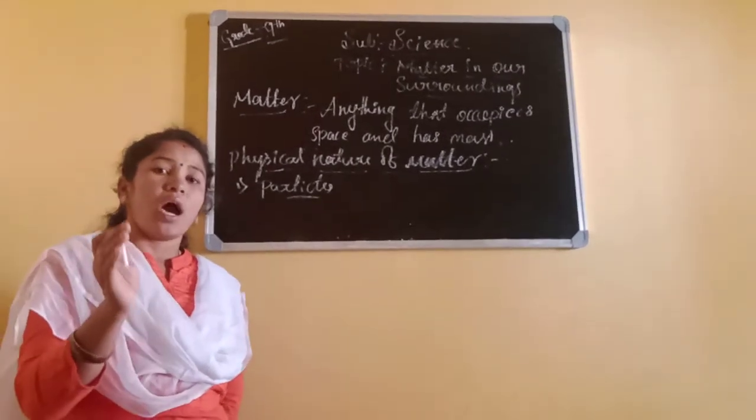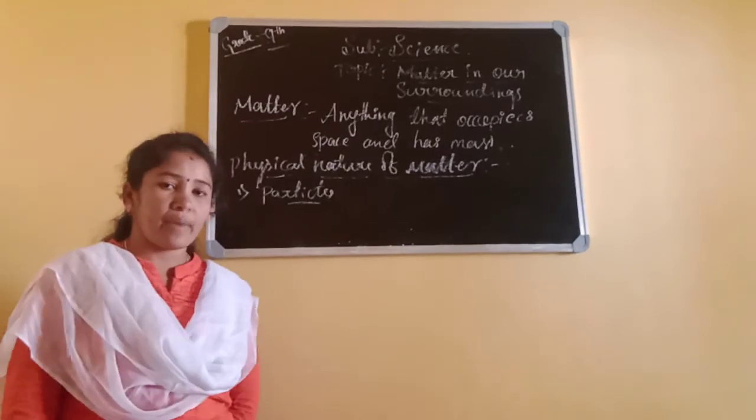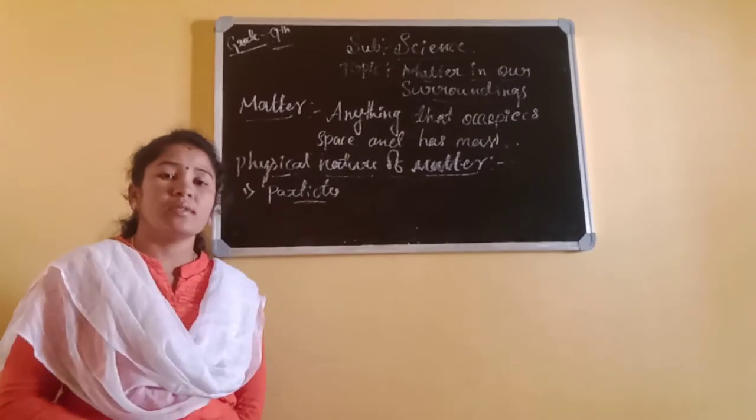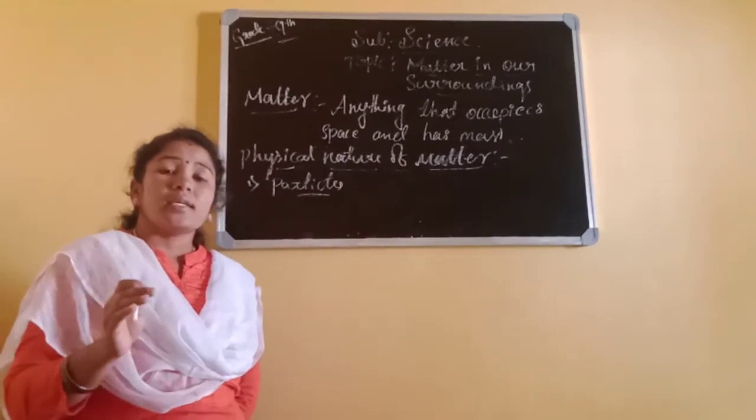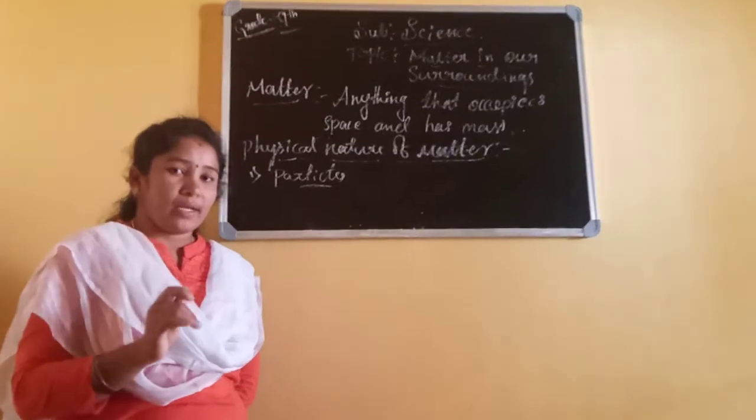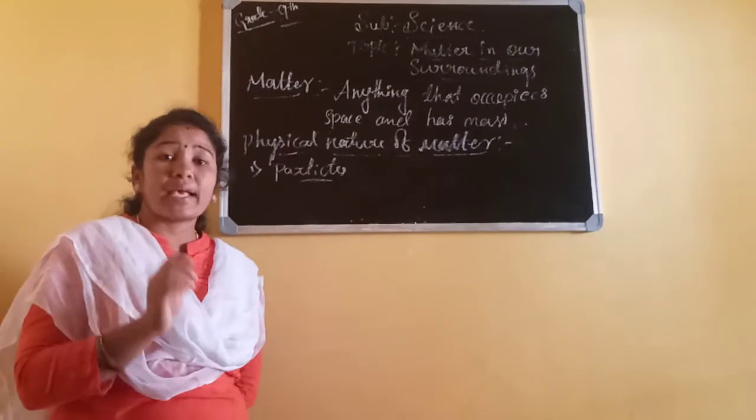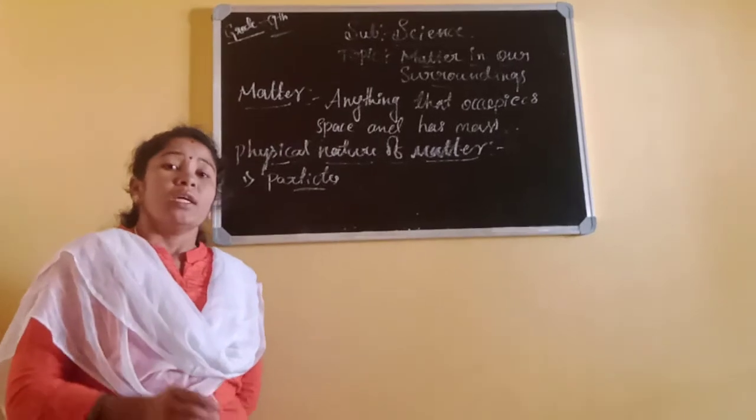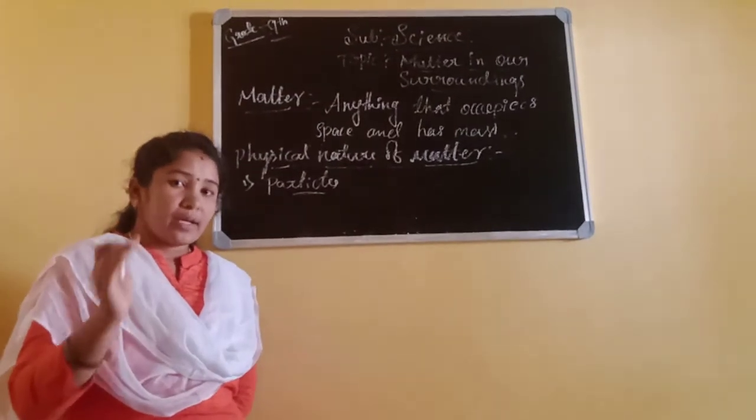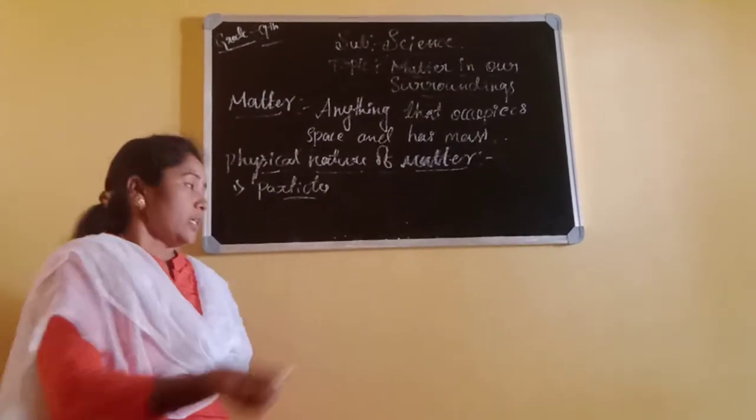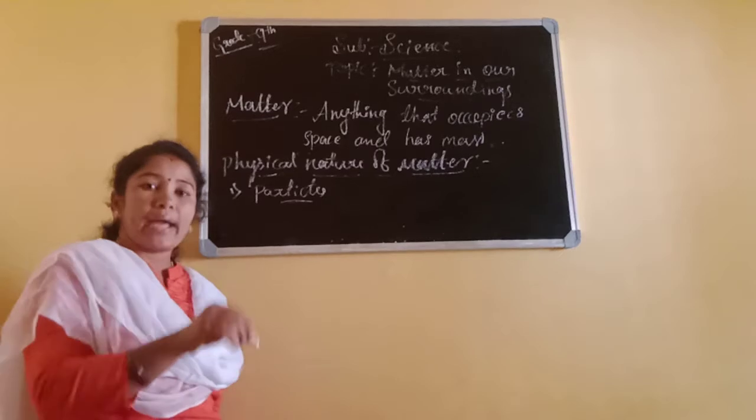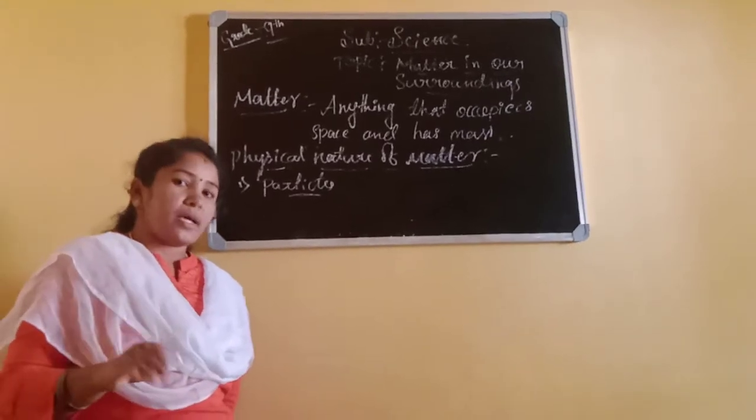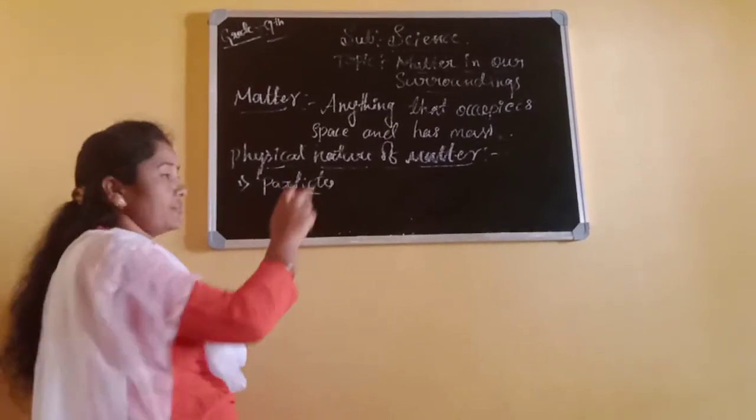Dear students, already you know about atoms and molecules. What is meant by atoms? An atom is a basic unit of an element. And what is meant by molecules? Two or more atoms together we call a molecule. The particles that matter is made up of may be atoms or molecules. That is the first physical nature.